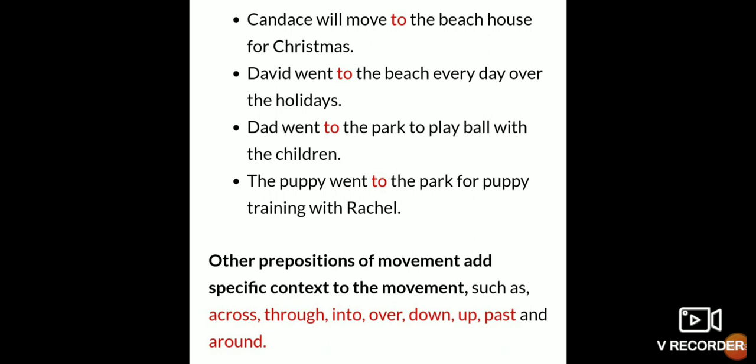Both are used for movement. Both these prepositions are used for movement. So always remember, in is used for the rest position and into is used for the movement, which means there is some movement. The cat jumped into the water. So movement was there, isn't it? When the motion is there, then we will use into, and when it is in rest position, then we will use in.